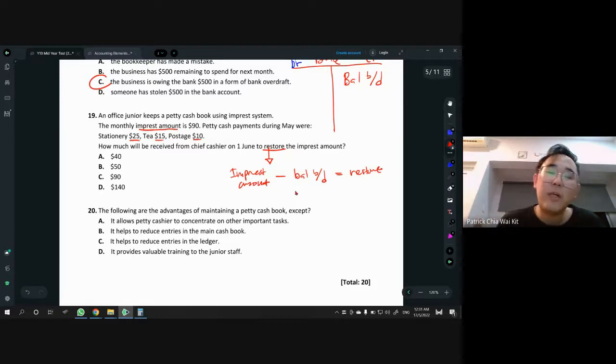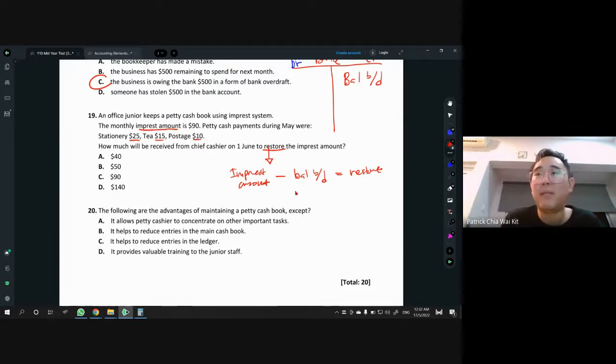Of course, this question is quite simple, because technically, what you spend is what you will be getting. But not every question is this straightforward, because sometimes in between you might get some money, maybe someone pays you, maybe there's a refund. Then your balance BD, the money that you had, is different. So you should always use this formula to ensure your answer is correct.